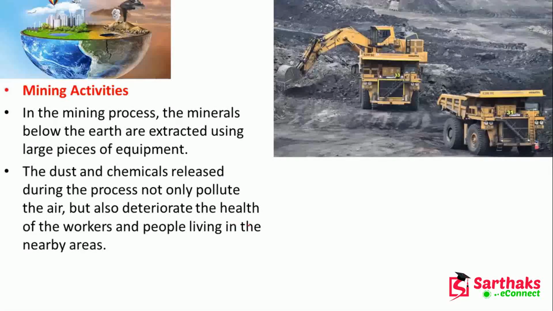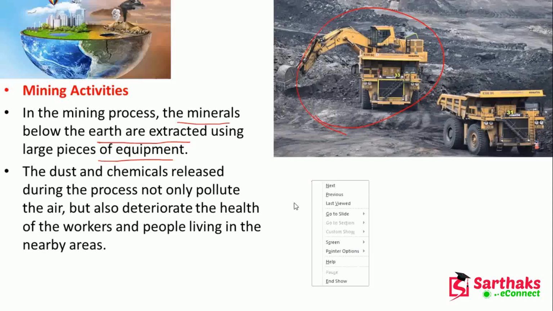Now the mining activity. Here in this picture you can see the mining activity. In the mining process, minerals below the earth are extracted using large pieces of equipment. We use this equipment to extract different minerals, suppose manganese, coal, or other types of minerals, from below the earth.